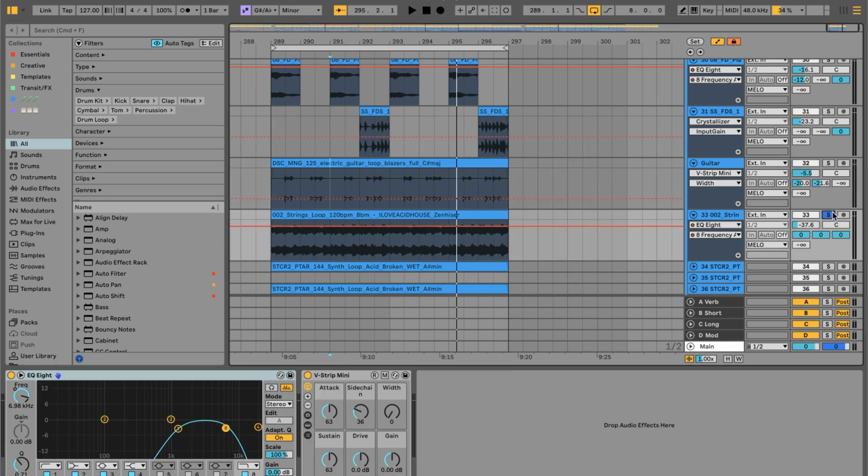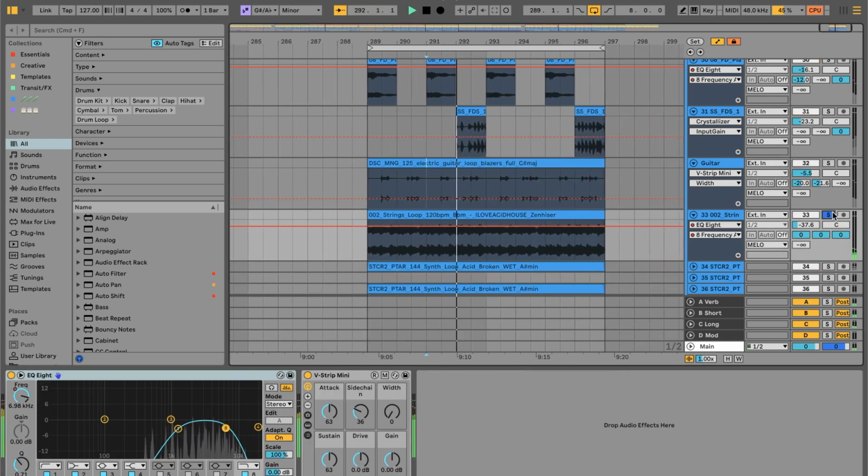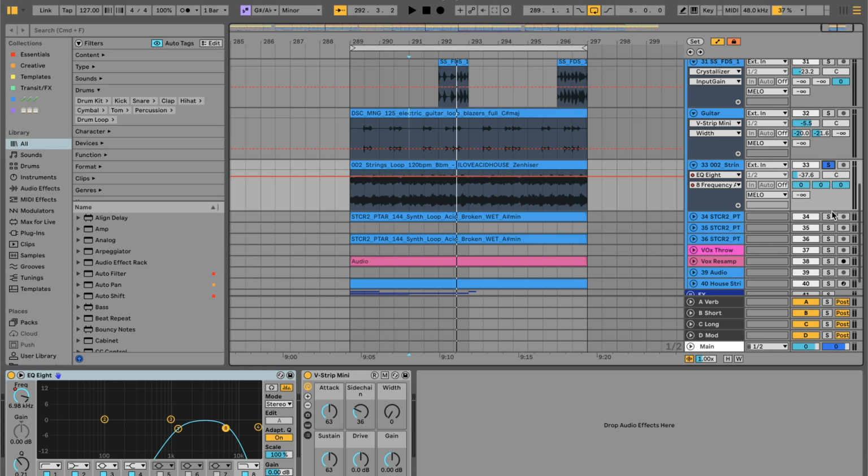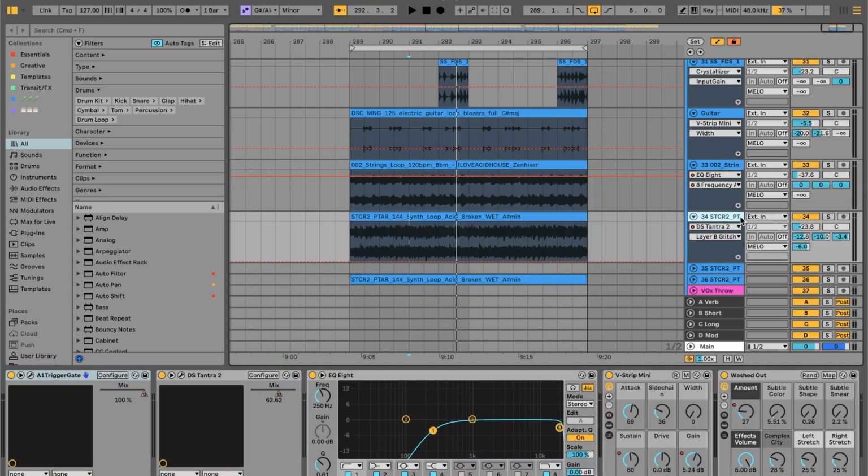What else do we have? Some strings that I added in. This comes in more just in the back half, so this is a bit more of a structure thing that I'm going to get to in a moment, but the idea here is this is something that's not in the beginning drops. It comes in the breakdown and then is a subtle extra layer in the final drop, so that there's a bit more of a climax on that last drop. A little bit more of a structure thing, but can't resist giving you a little teaser there.